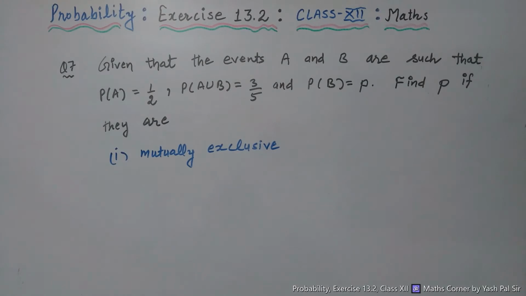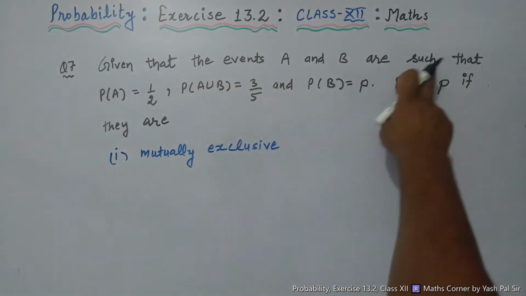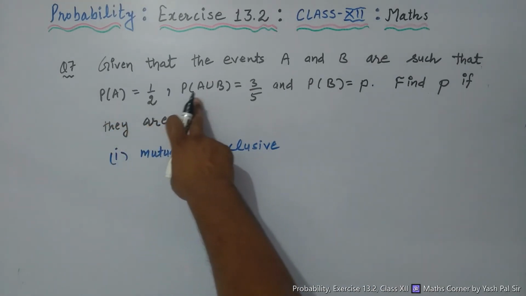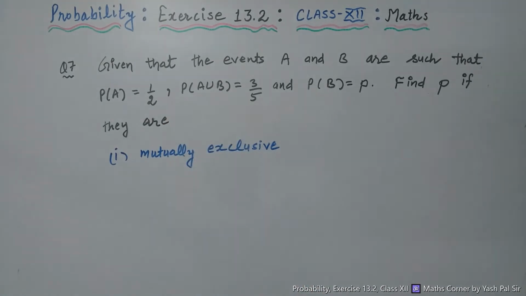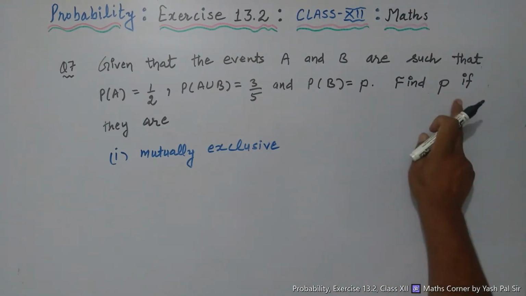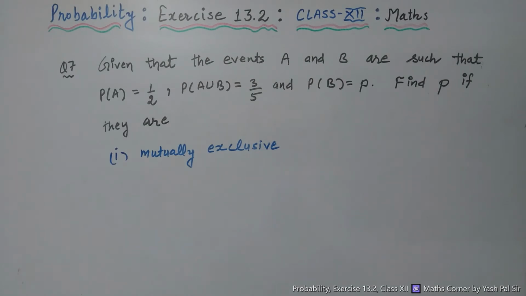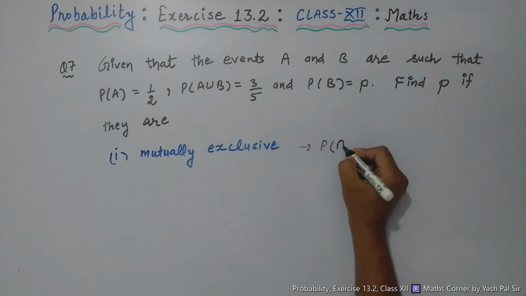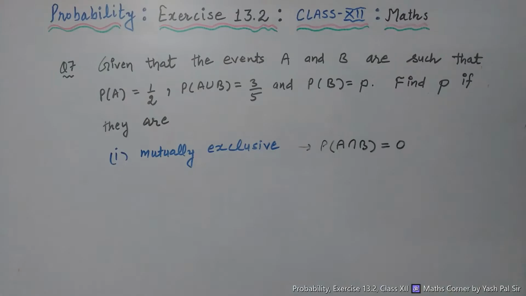Question number 7. Given that the events A and B are such that probability of A is equal to 1 upon 2, probability of A union B is equal to 3 upon 5, and probability of B is equal to P. Find P if they are, number 1, mutually exclusive. Mutually exclusive means probability of A intersection B is equal to 0.